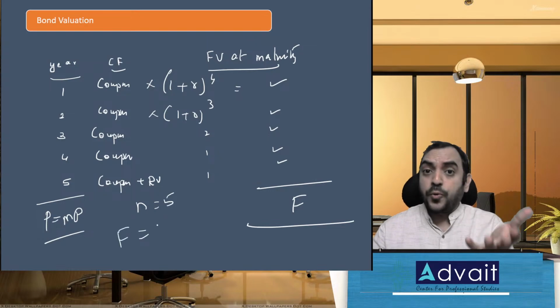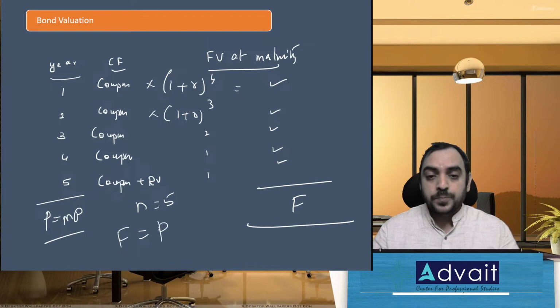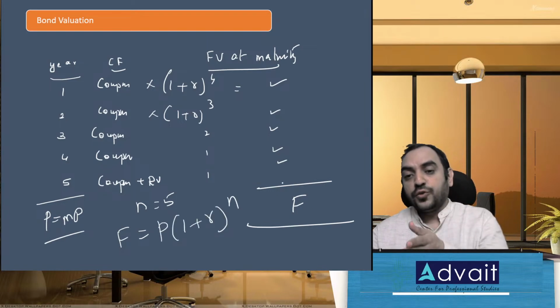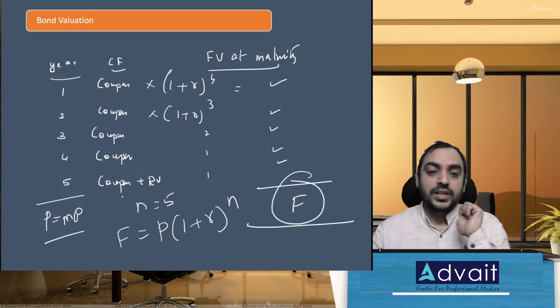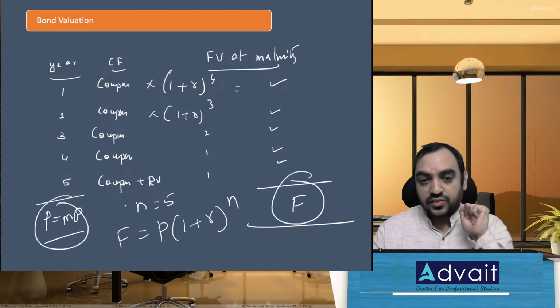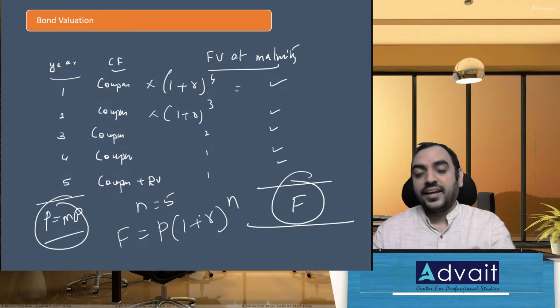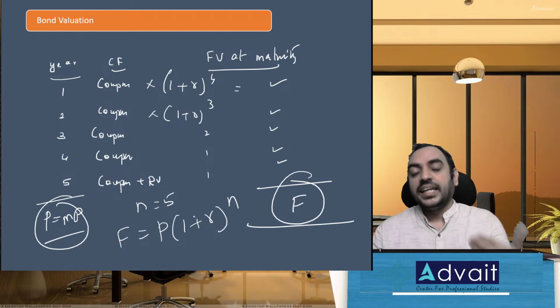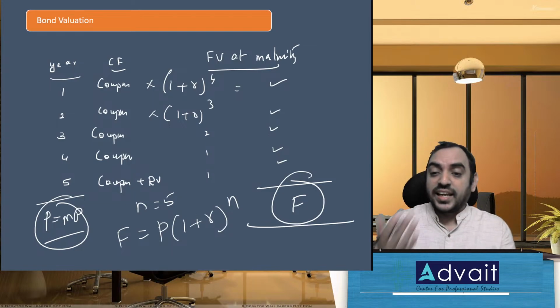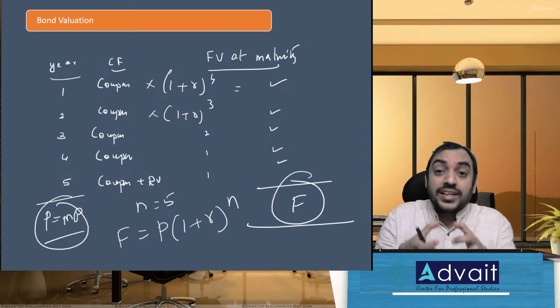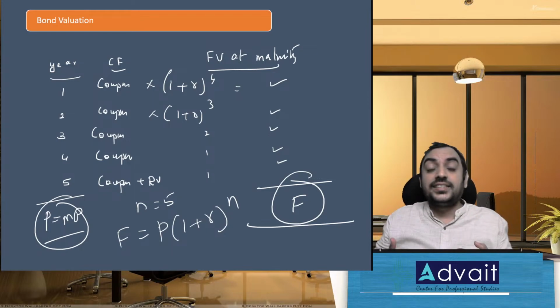So use the basic compound interest formula: future value equals P into 1 plus R to the power of N. Future value is this maturity value, present value is this market price, and N is the term. And R is what you're going to calculate, which becomes the realized yield. And why is it called realized yield? Because it is what is actually realized.